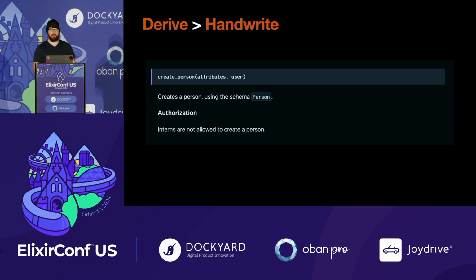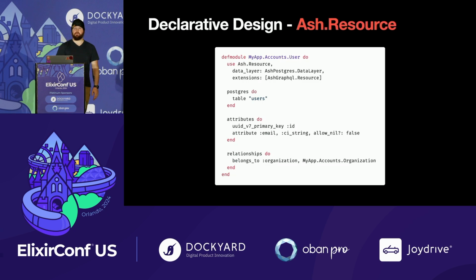So we're going to switch here, and I'm just going to show a little bit about how we take these principles and extend them, essentially to extremes in Ash. So in Ash, we have a concept of a resource. This is a simple resource. Again, I'm not teaching you how to use Ash, but here you see we've got a resource. It lives in a Postgres table. It's got some attributes. It's got some relationships, and all of this is a data structure, right? There are macros here that power this, but at the end of the day, it's a data structure.